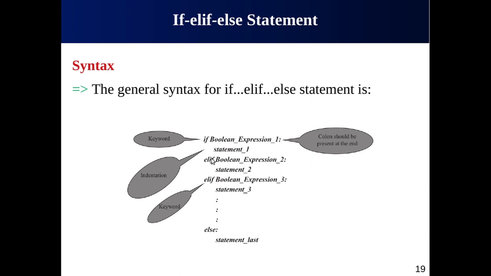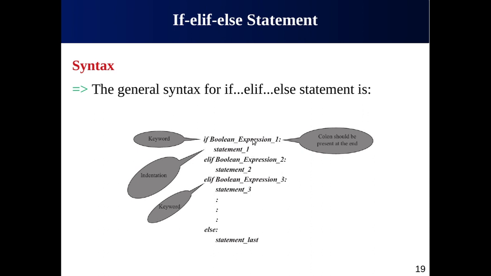So let me repeat, it is executed like this. In this case, multiple Boolean expressions or conditions are checked, and only the first thing will happen. First, Boolean expression 1 will be checked. If Boolean expression 1 is true, then statement number 1 will be executed.